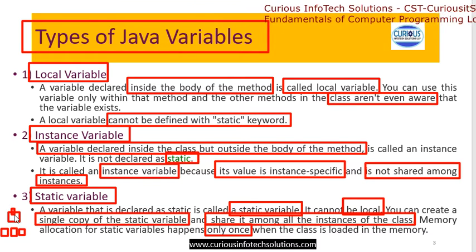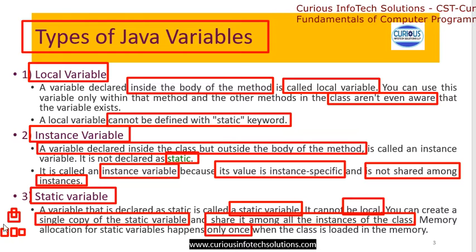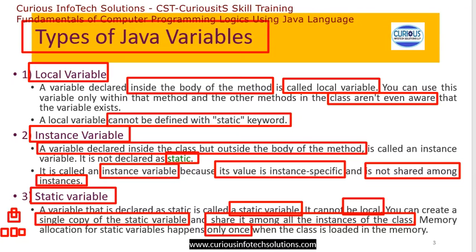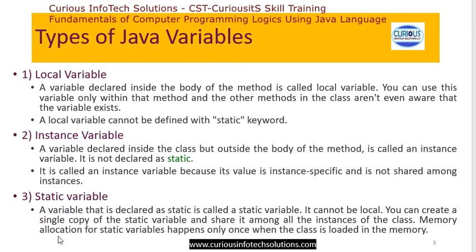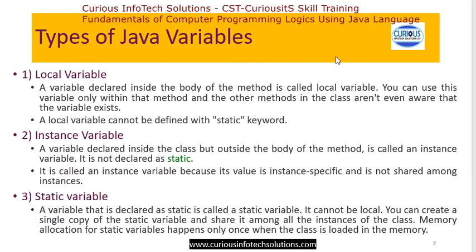So this static variable is actually shared with these three objects. So this is about the complete types of Java variable.